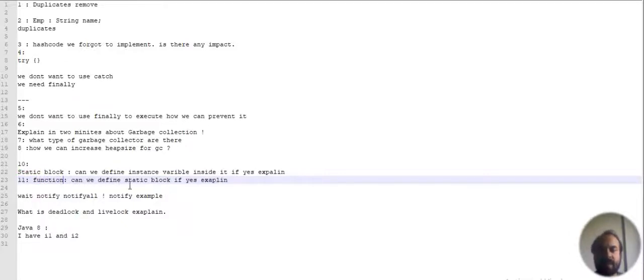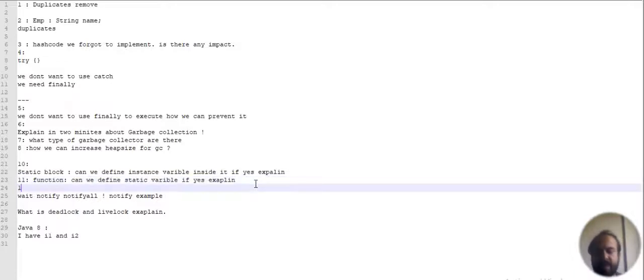Can a static variable be defined in it? If yes, I'll explain. So we need to be practical on static blocks. Even if you have n years of experience, I have around 10 years of experience, but still this question can be asked.